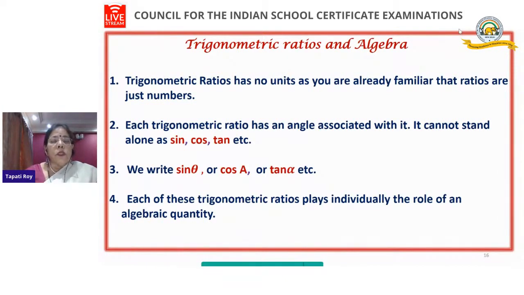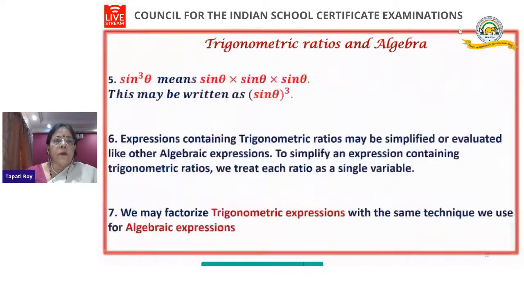Each of these trigonometric ratios plays individually the role of an algebraic quantity. So if I say sine theta, sine square theta or sine theta whole square, we can say it is equal to, suppose, A square. I can put it in this way, any algebraic quantity. Now remember this, what do we actually mean by sine square theta and sine cube theta? Sine cube theta actually means sine theta into sine theta into sine theta. This may be written as sine theta whole cubed. And when we write it as sine cubed theta.